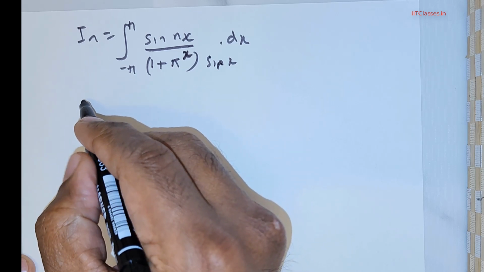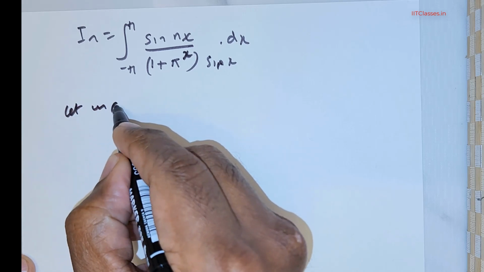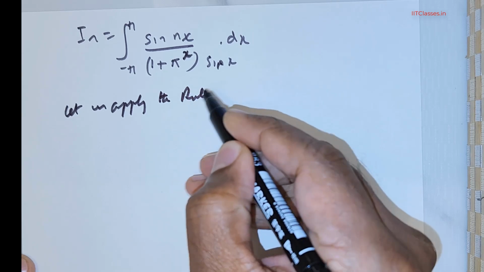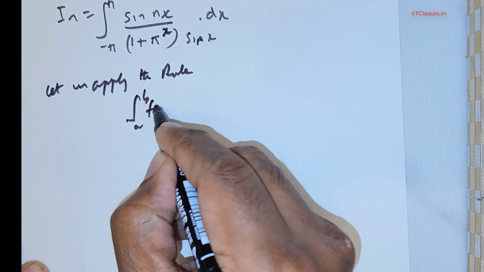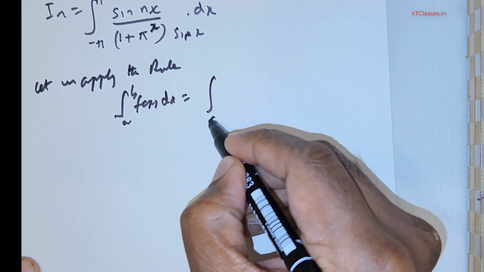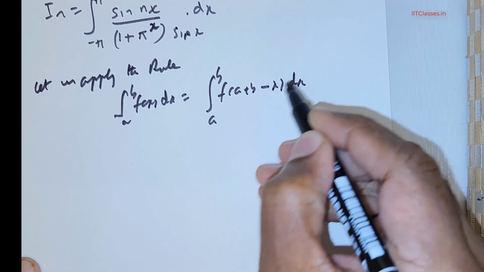Now foremost, let us apply the rule that the integral from a to b of f(x) dx can be rewritten as the integral from a to b of f(a + b - x) dx.